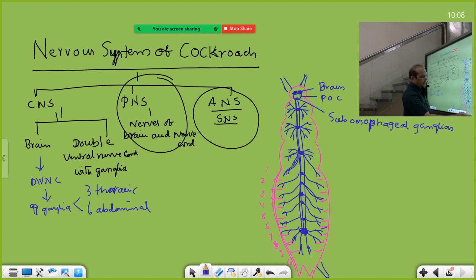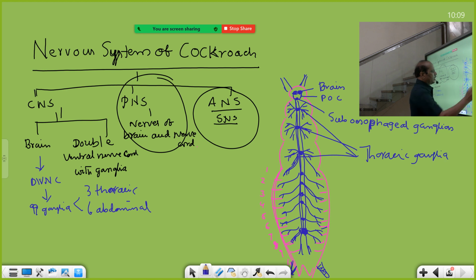Here you know anal cerci and anal styles are present. They are for that purpose. These 3 are thoracic ganglia. And these are all abdominal ganglia.